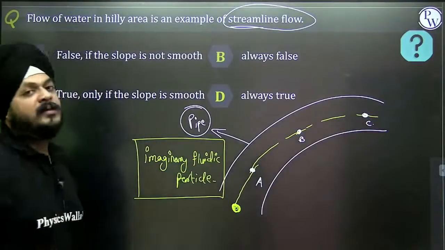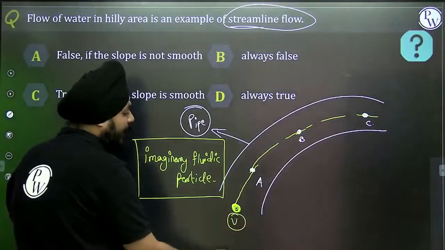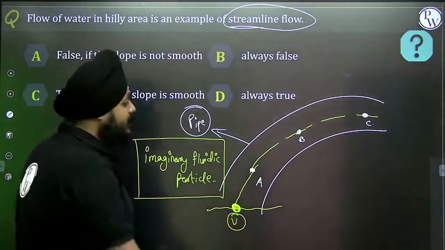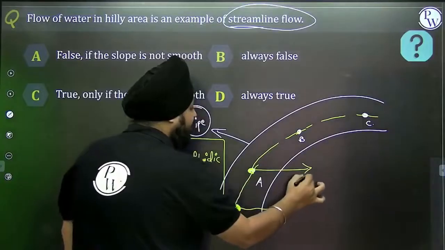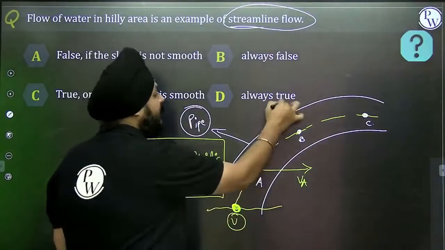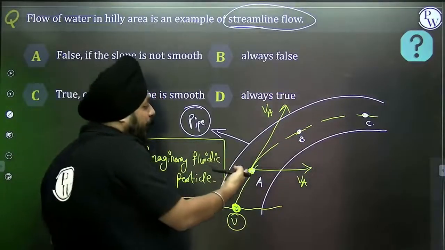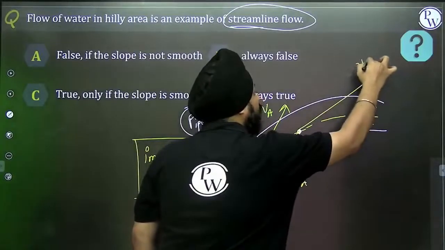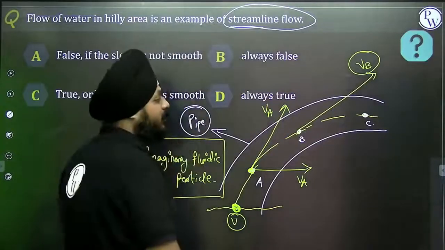When will this flow be considered a streamline? Suppose the velocity of the particle while it is entering the pipe is P. And when it is at point A, the velocity is fixed, tangent to the path. Suppose the same fluid particle is crossing through point B. Velocity at that point is fixed, tangent to the path.